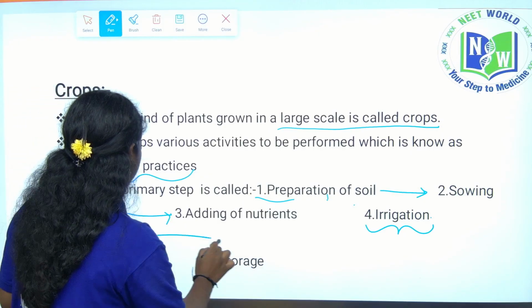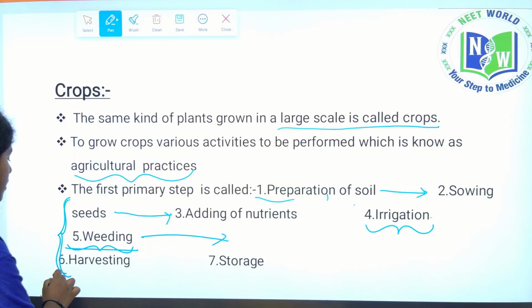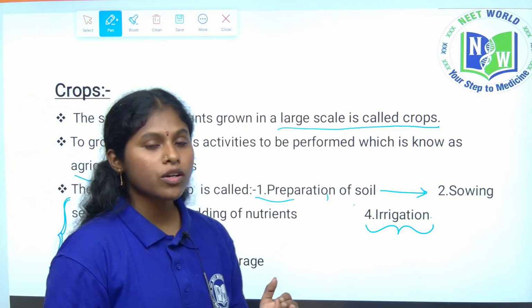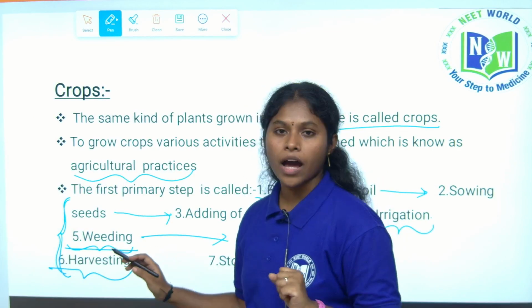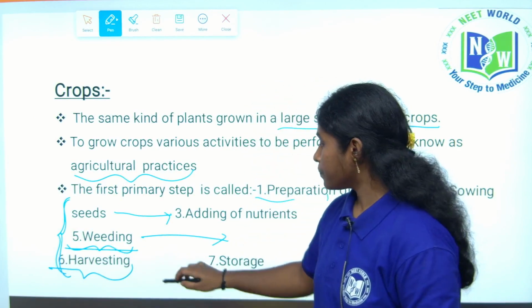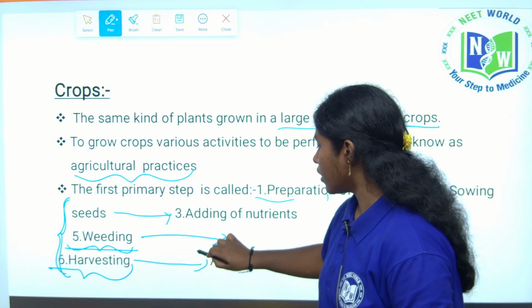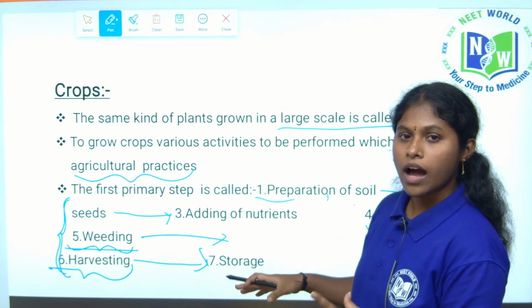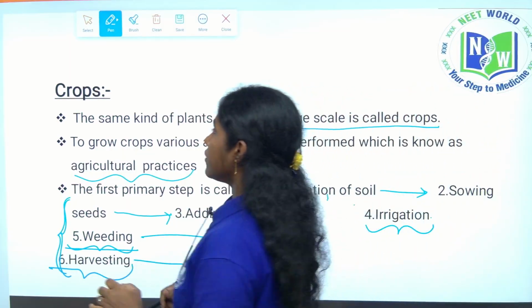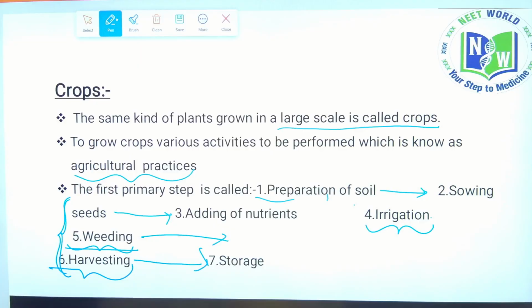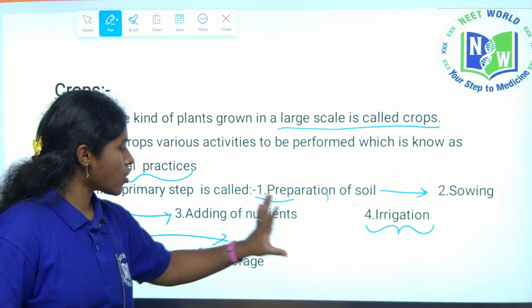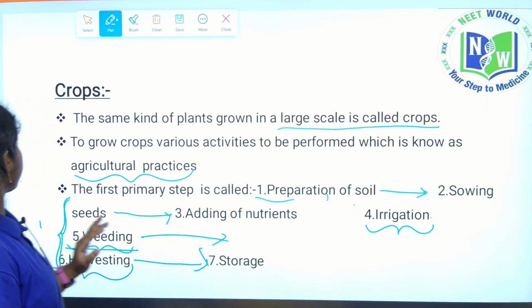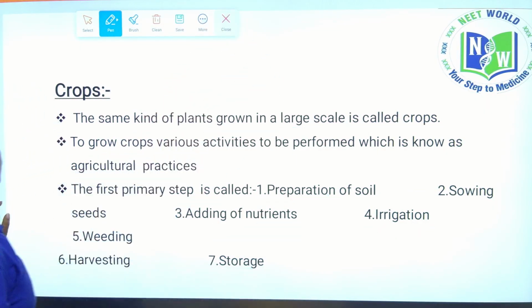Next, after weeding, the process is harvesting. What is the process? Harvesting. Harvesting is nothing but once the crop is matured and ready to gather, that process we call harvesting. After harvesting, we store the crops. We store the harvested product for commercial purposes. So, the first step is preparation of soil, right? We will discuss all these steps in a detailed way. So, 1 minute, children.